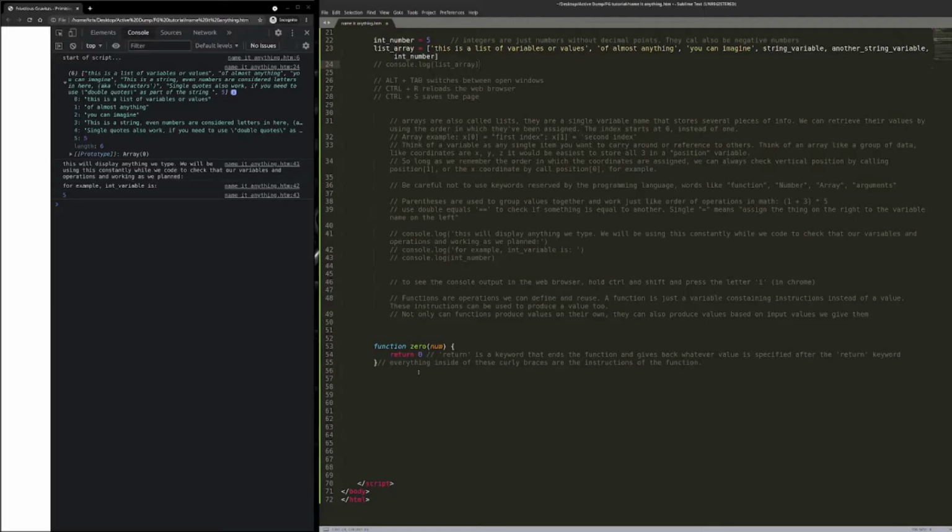Now, we've got our 0 function. We should probably test that. So let's just make a variable.